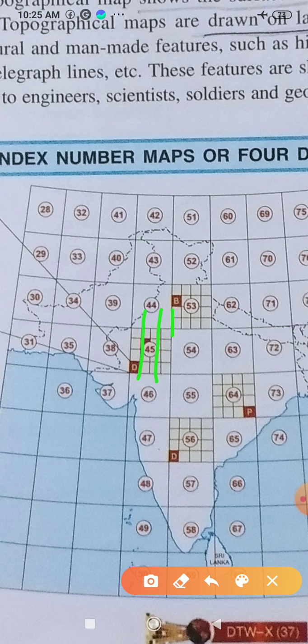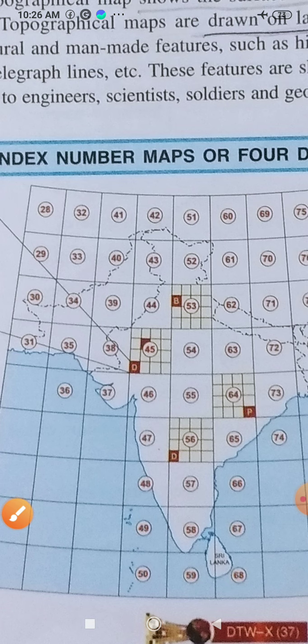4 degrees of longitude means what? That is also 444 kilometers wide. Okay, so 444 kilometers in length and 444 kilometers in breadth. Together, this type of area, 444 by 444 kilometers, is covered under one index number map. I think all of you are understanding.